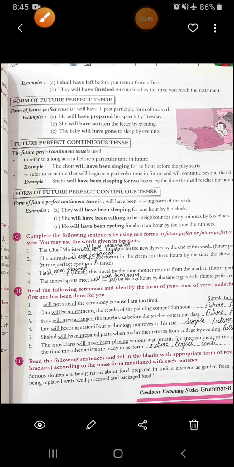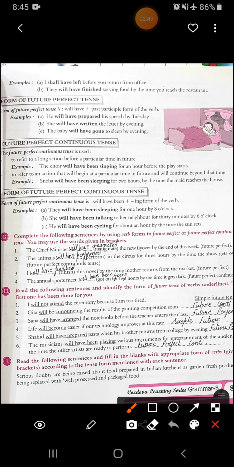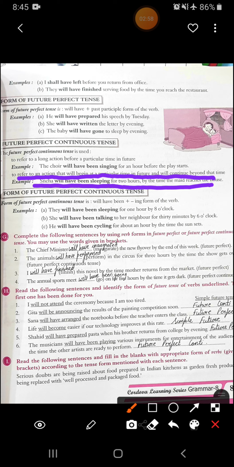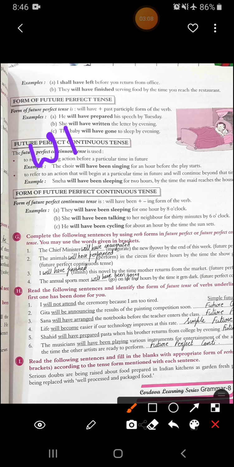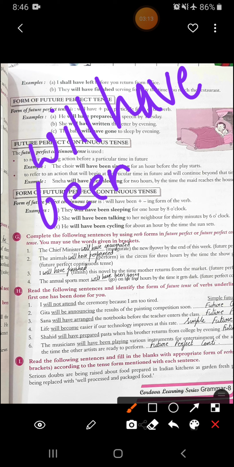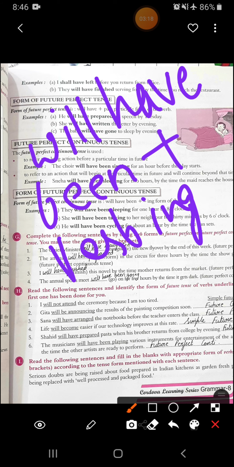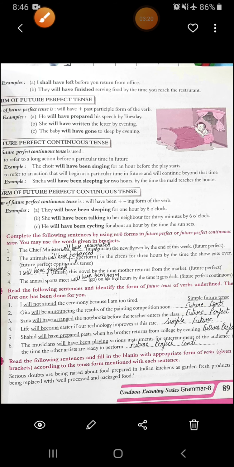All right. Then to refer to an action that will begin at a particular time in future and will continue beyond that time. Sneha will have been sleeping for 2 hours by the time the maid reaches the house. Alright. Then see what is the form with which we write future perfect continuous tense. It is will have been plus verb ing form.